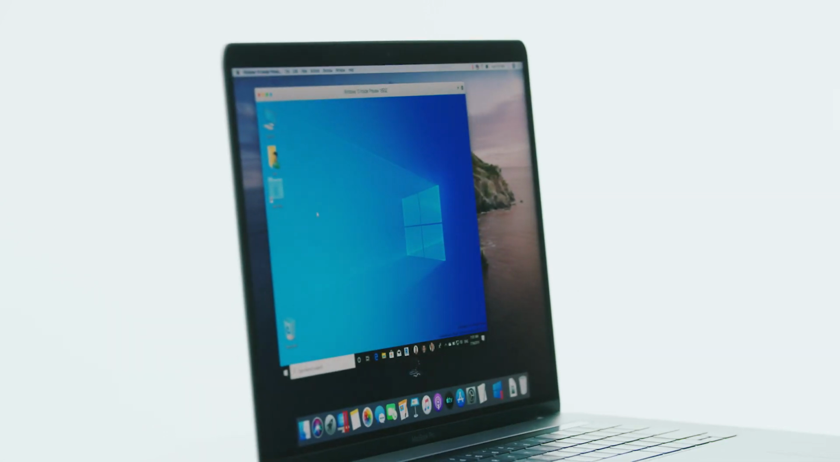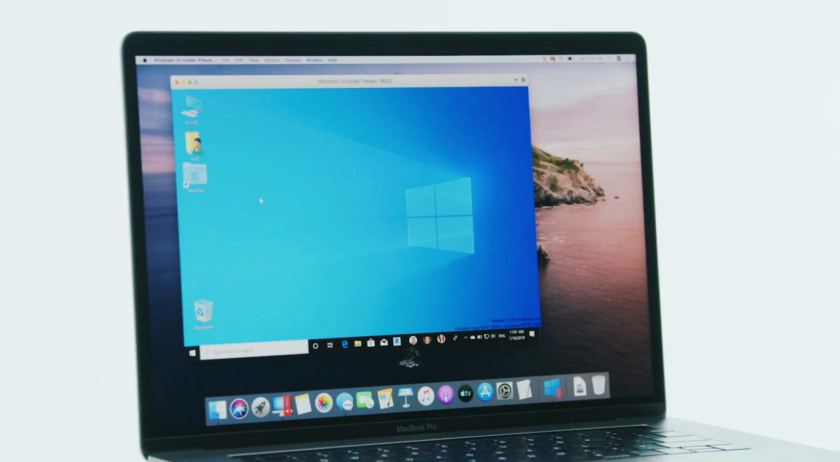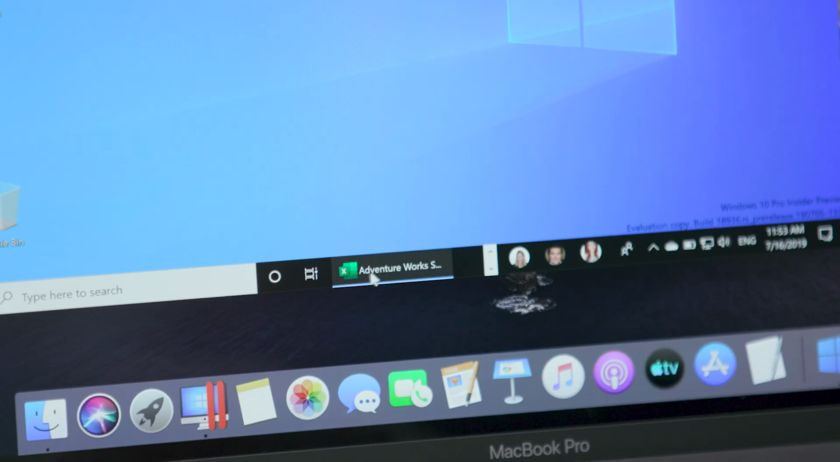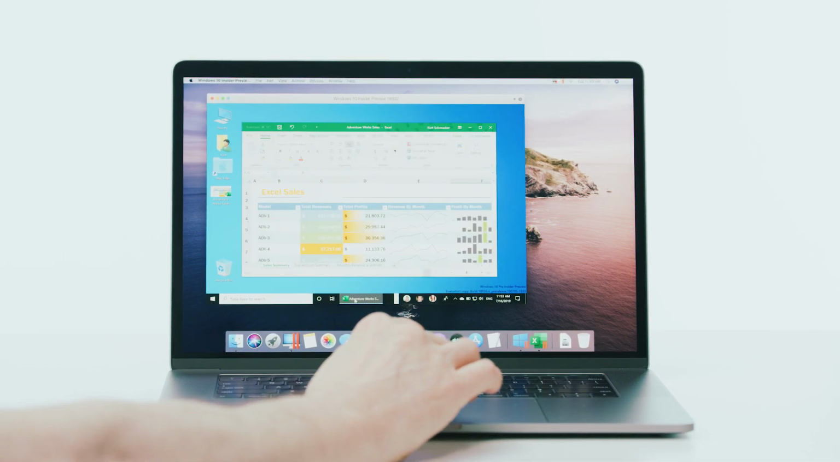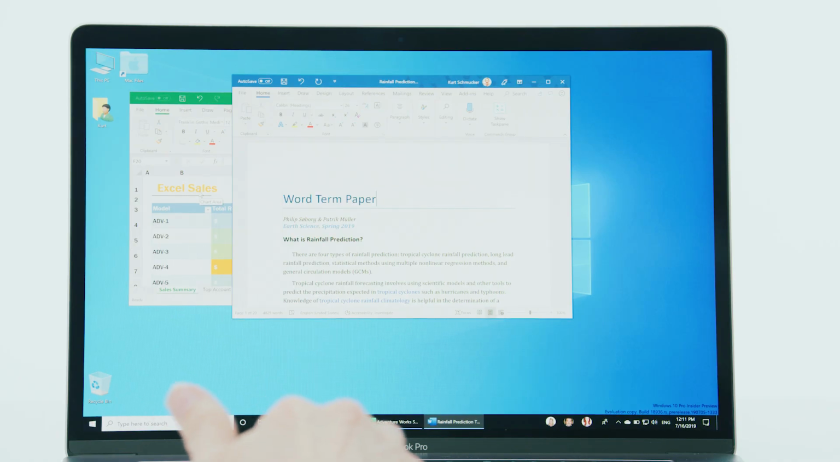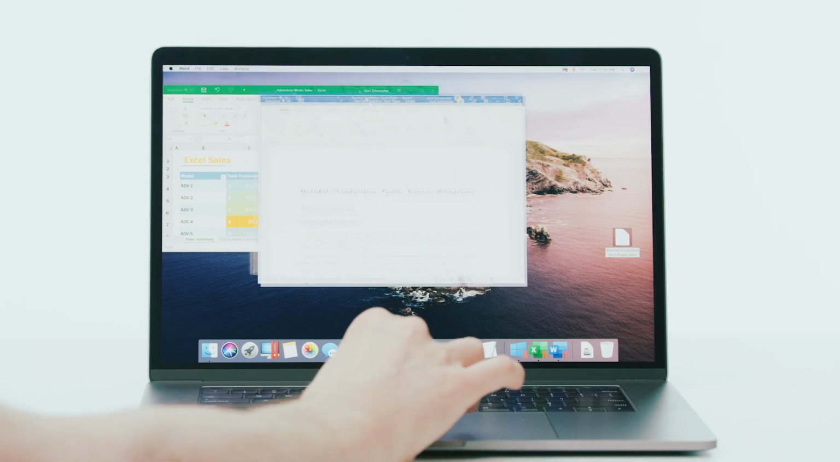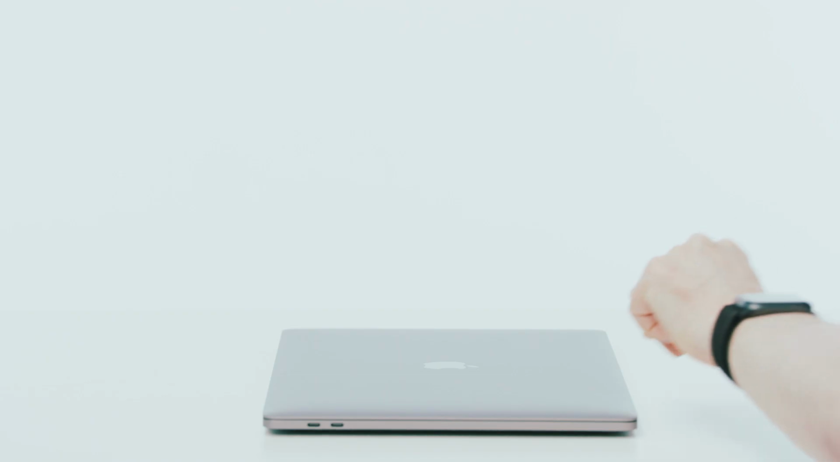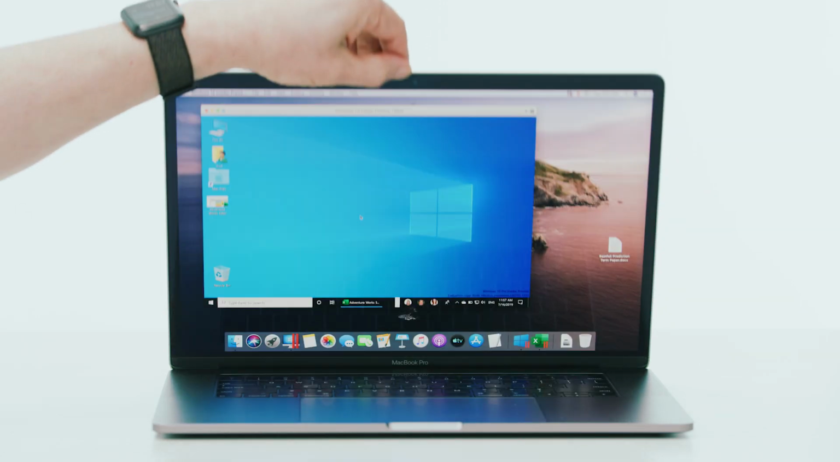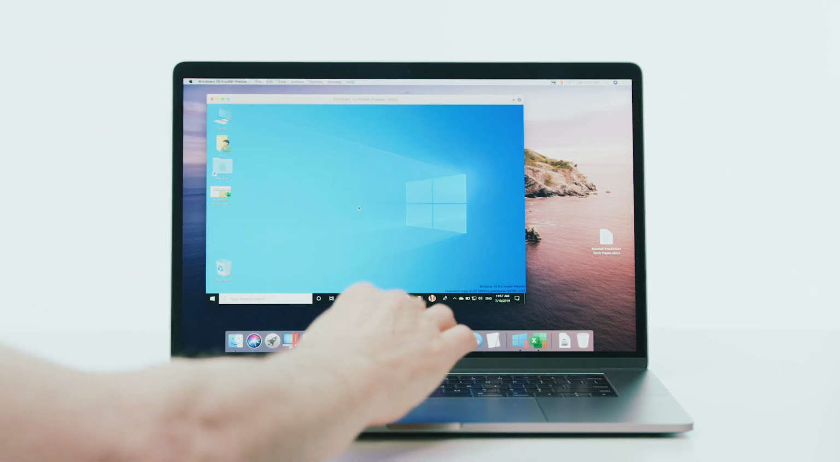Parallels Desktop, the #1 choice of Mac users to run Windows on Mac. Windows applications run effortlessly. Experience as much or as little Windows as you want. Windows and Mac applications side by side. Parallels Desktop is seamless and fast, no rebooting required.